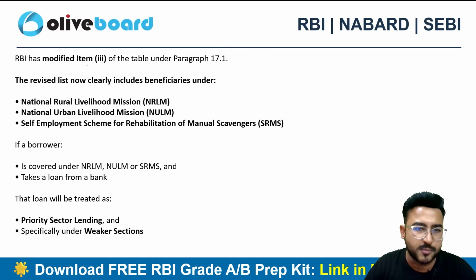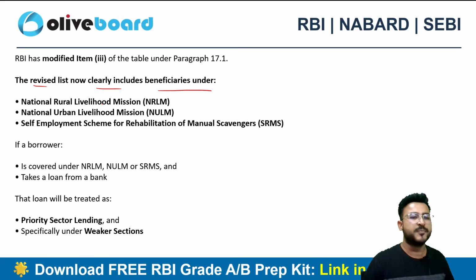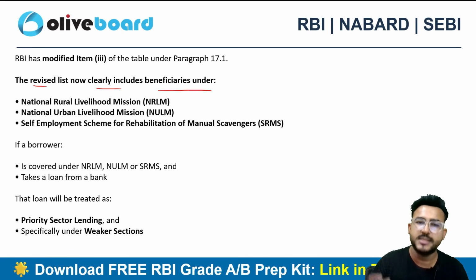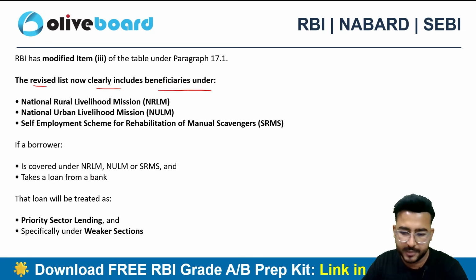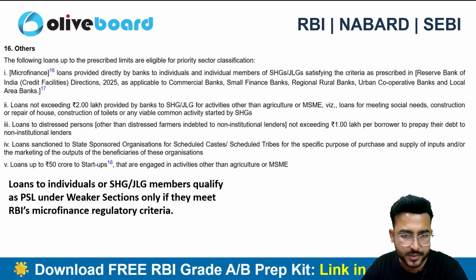Then RBI has modified the third element here. The revised list now clearly shows the beneficiaries under NRLM. NRLM means National Rural Livelihood Mission, National Urban Livelihood Mission, and Self-Employment Scheme for the rehabilitation of the manual scavengers. So look, let me just quickly give you a brief background about this before starting this one. Okay, just give me a second.